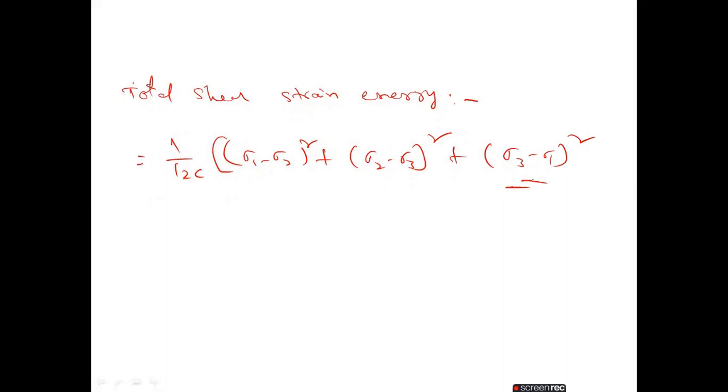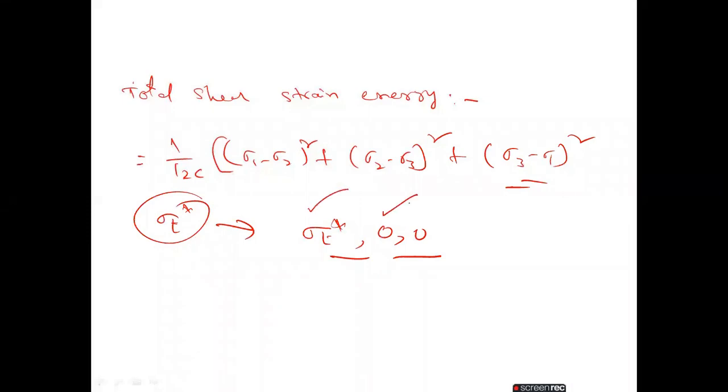This is the total shear strain energy. Now we have to calculate the shear strain energy at the elastic limit. We know already that at the elastic limit the tensile stress is sigma T star, so the principal stresses are sigma T star, 0, 0, that is sigma 1, sigma 2, sigma 3.